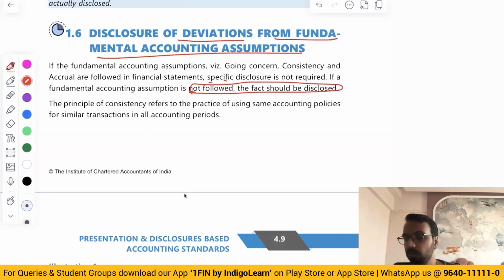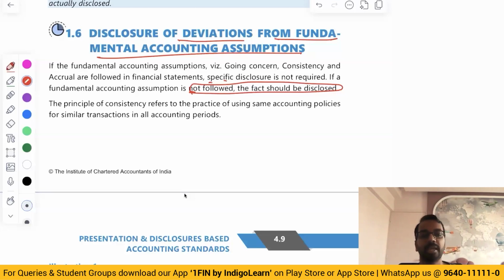All right. Now, in the examination, you may get questions mostly related to change in accounting policy. Whenever you get a question related to change in accounting policy, what you should do is define what is the accounting policy. Then state what is the disclosure requirement whenever there is a change in the accounting policy.